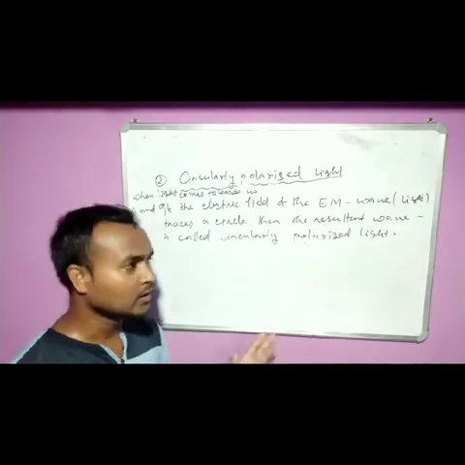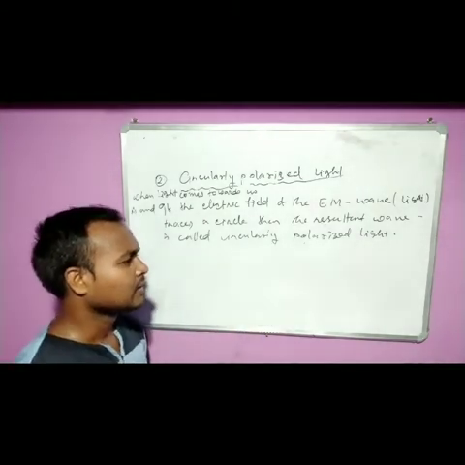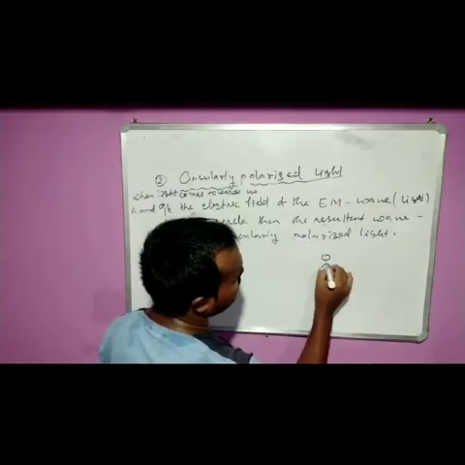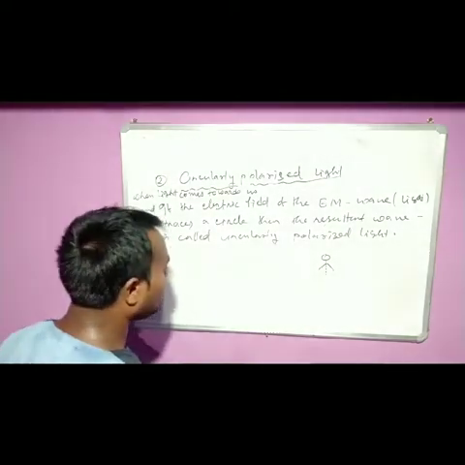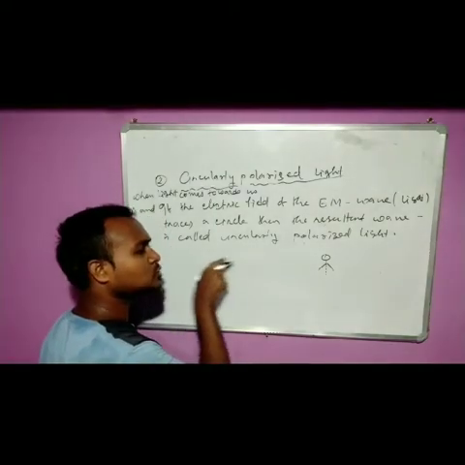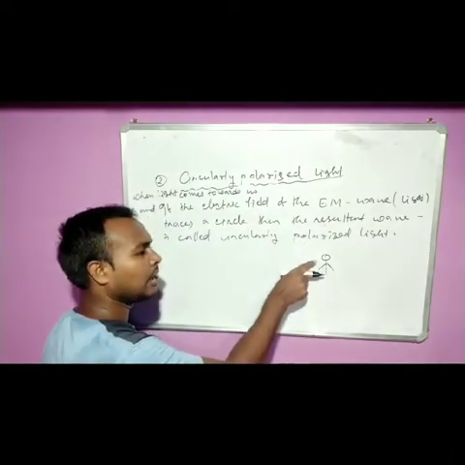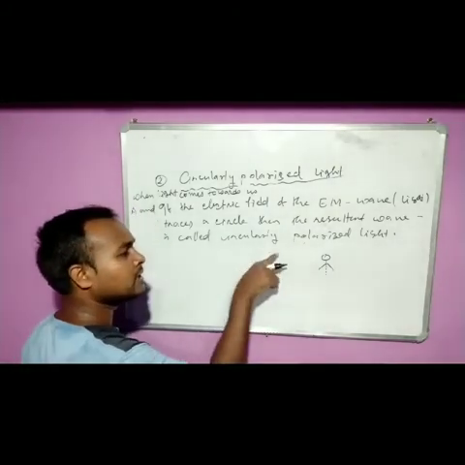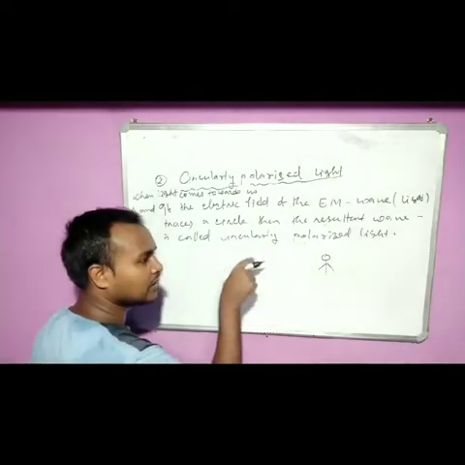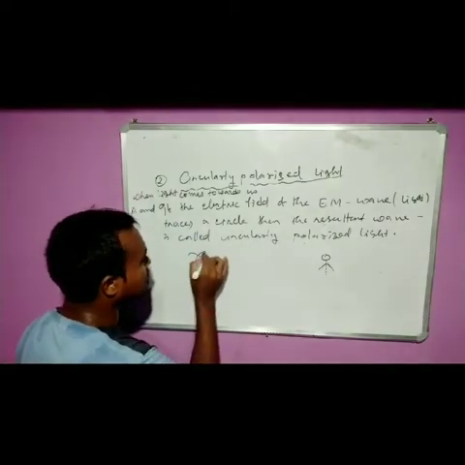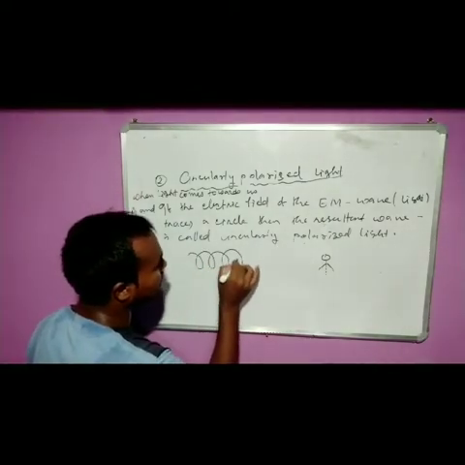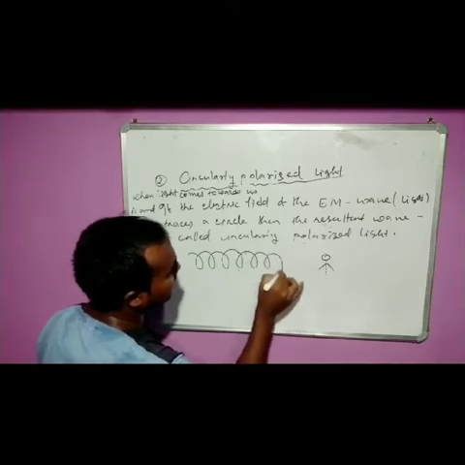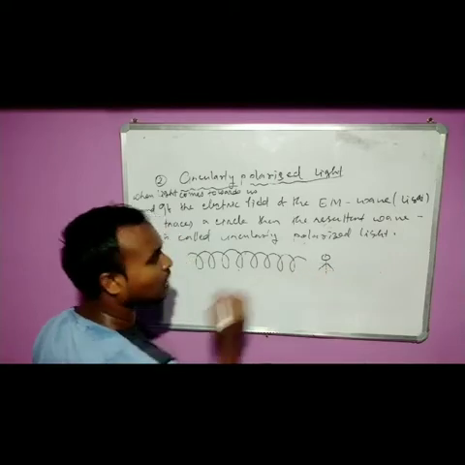You got the line? See, suppose an observer is observing. Now light is coming towards this observer, and the electric field of that EM wave or light is tracing a circle like this, tracing a circle and approaching towards the observer.